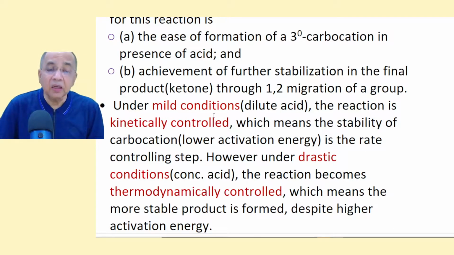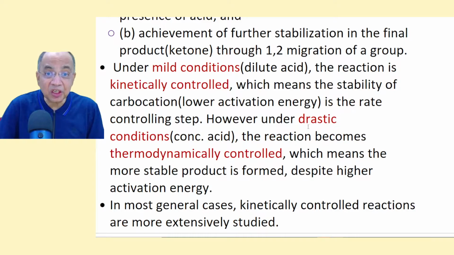Under mild acid conditions, usually the reaction is kinetically controlled, which means the stability of the carbocation is the rate controlling step, the rate determining step.